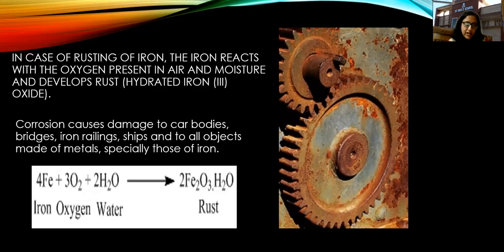Okay, so we were on galvanization. Now what is this galvanization? The process of depositing a thin layer or coating of zinc metal on iron objects is called galvanization. ठीक है, तो जो भी iron objects होते हैं उनके ऊपर एक zinc की coating कर दी जाती है उनके surface पे. That is how they are prevented from rusting.